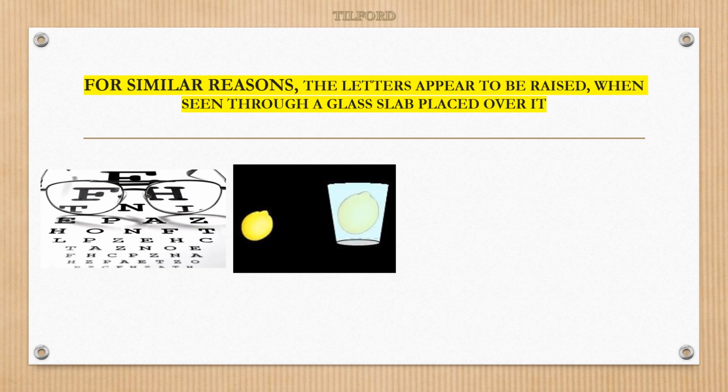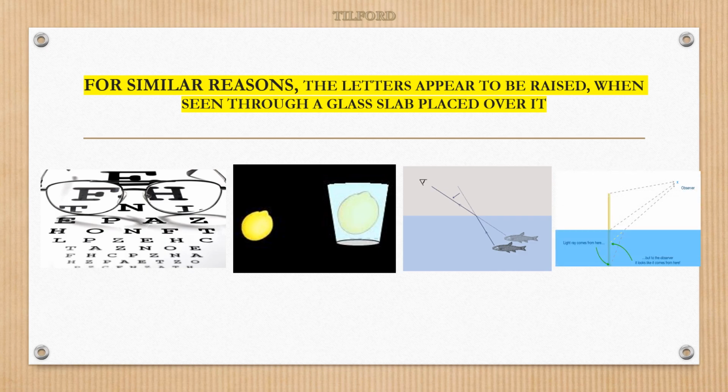And a lemon appears to be bigger than its actual size. And a fish appears at a different position. This is the actual fish, but when an observer sees it, he sees the fish in a different position. And a stick seems to bend or seems to be very short when he plays in the swimming pool or in a water body.